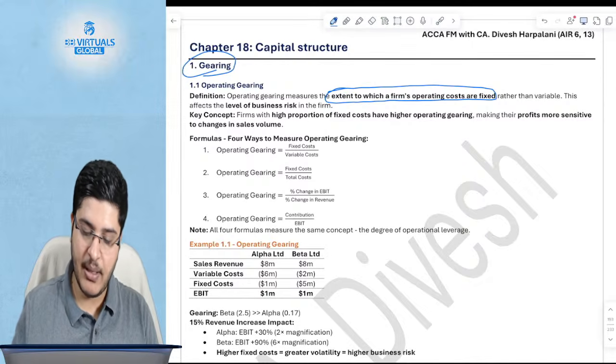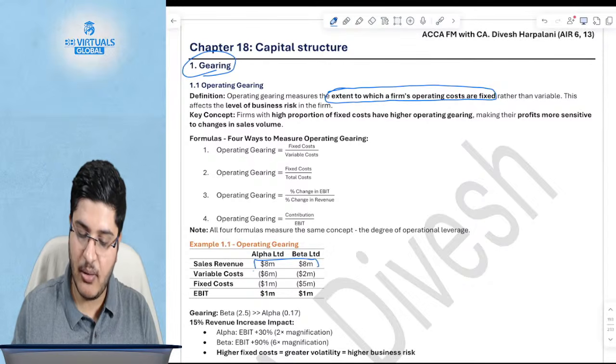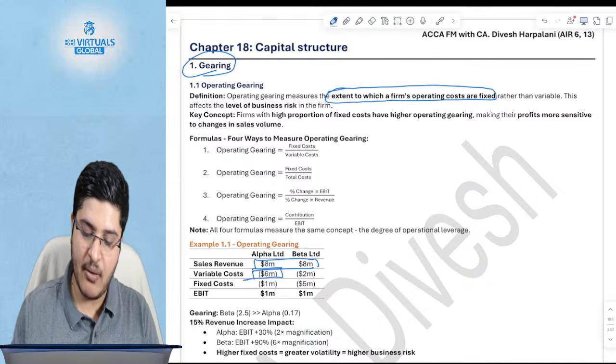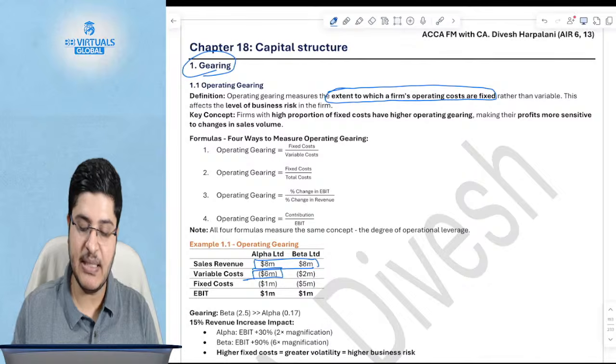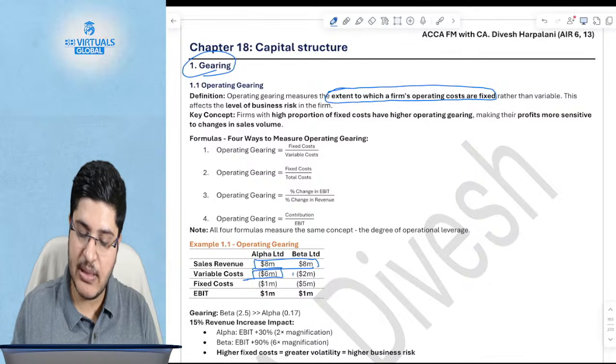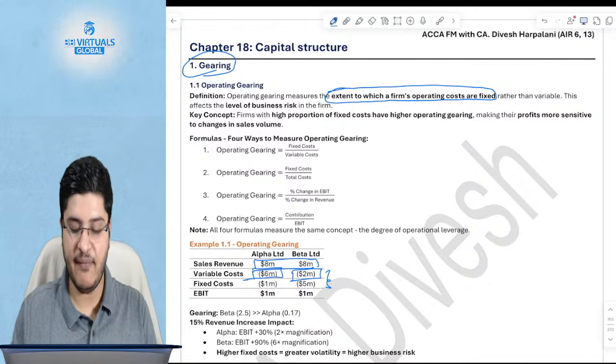If you see an example, there's an Alpha Co and a Beta Co. Both have $8 million of revenue, but Alpha Co has, out of the total 7 million expenses, 6 million which is variable, versus Beta Co has only 2 million variable. Total expenses being the same, Beta has only 2 million variable and 5 million is fixed.